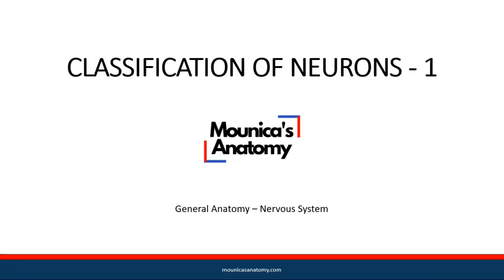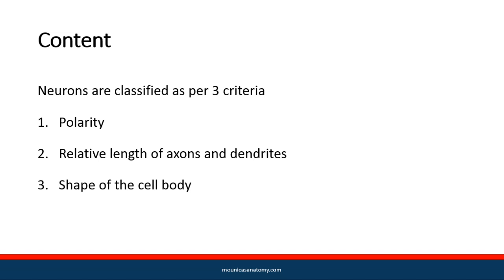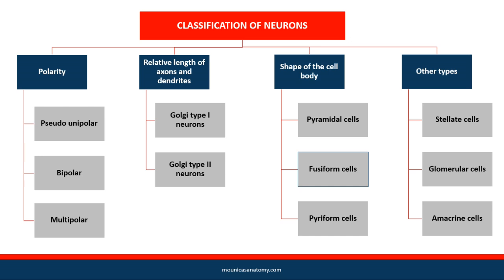Classification of Neurons Part 1. Neurons are classified as per three criteria: polarity, relative length of axons and dendrites, and shape of the cell body.